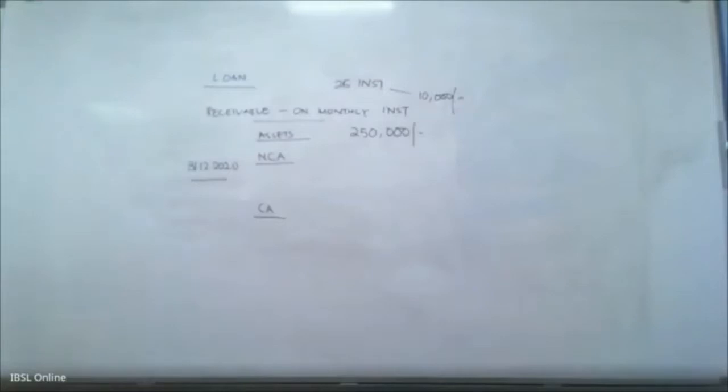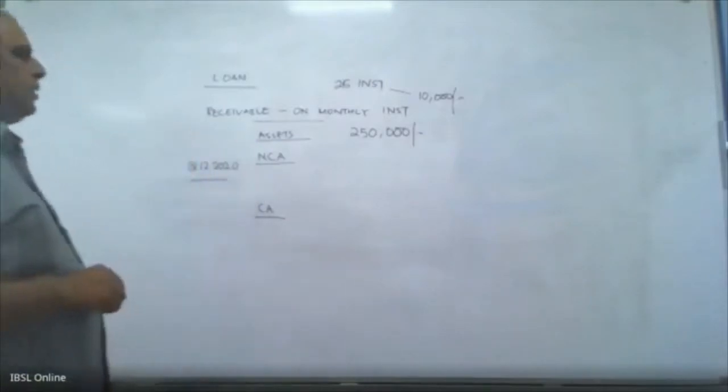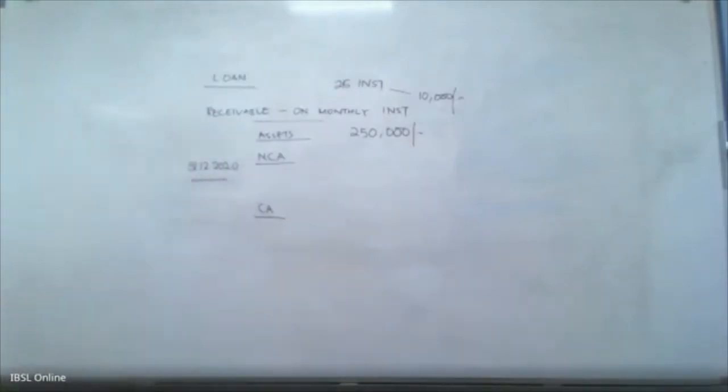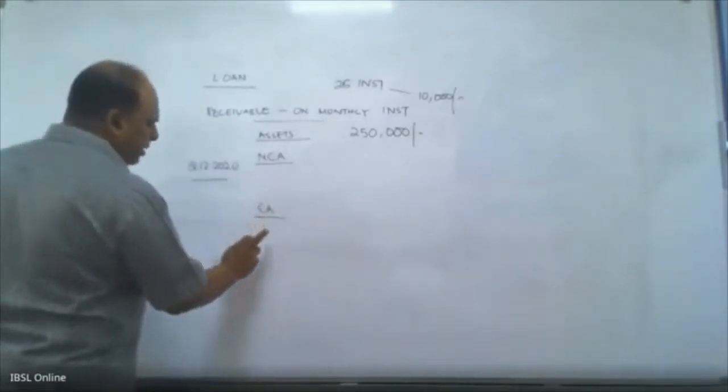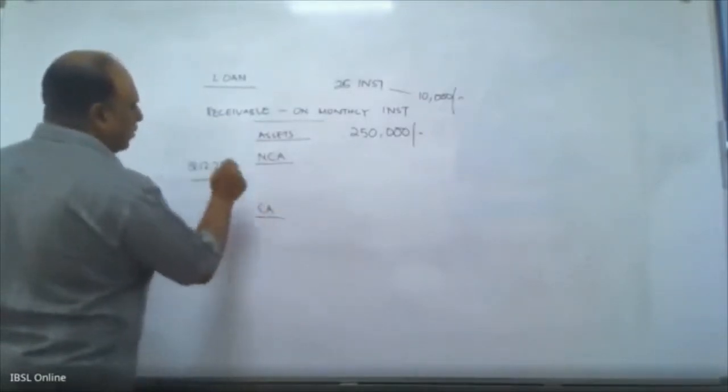Under the LKS1, they say in the financial statement on the face, you need to show current assets and non-current assets. What you mean by current assets is anything that is receivable within the next 12 months from the date of the balance sheet. So from this date of the balance sheet, what is receivable within the next 12 months is here, more than the 12 months is here.